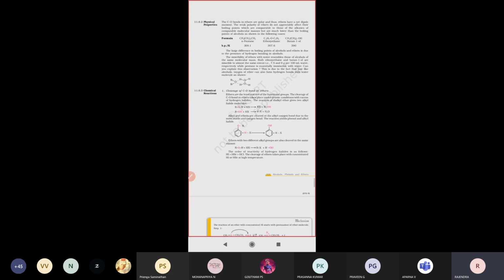So now today we are going to see the physical and chemical properties of ethers. First, the physical properties of ethers. Here, three compounds are taken. One is alkane, next one is ether, and the third one is alcohol. So alkane, ether and alcohol are taken.